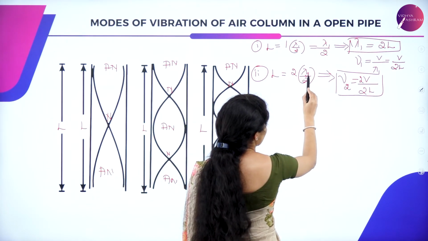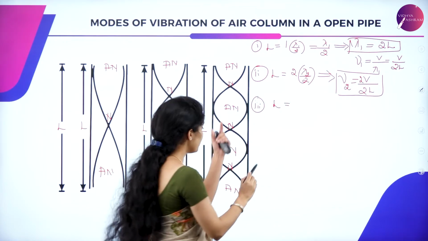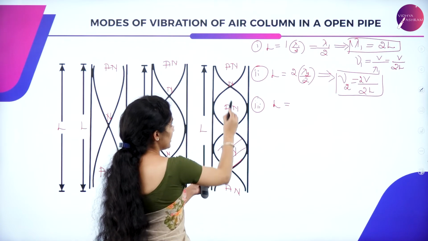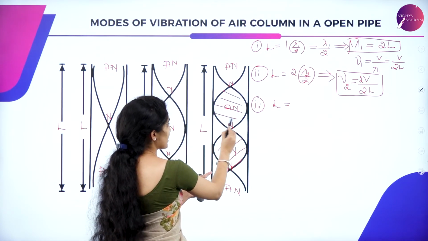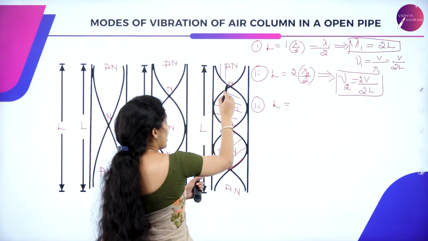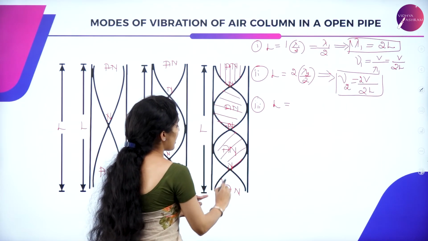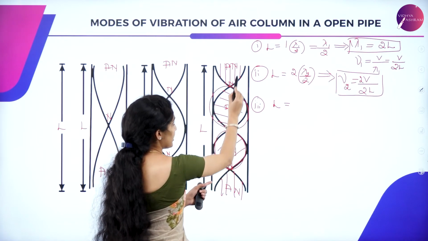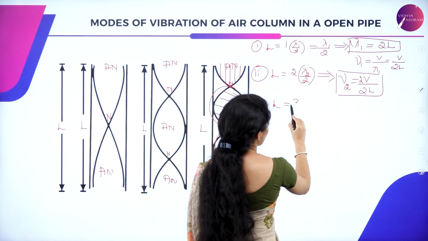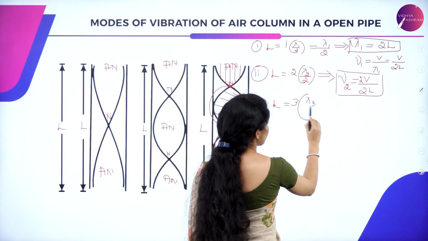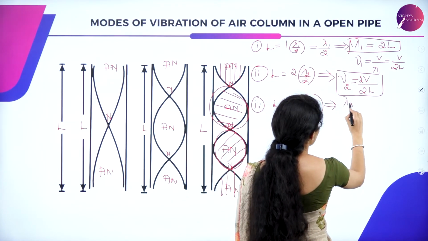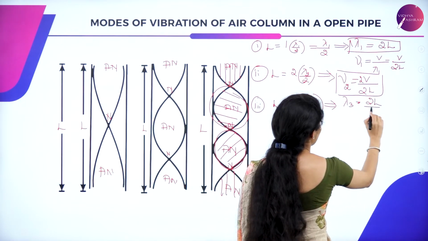In the third figure, you have one segment, two segments, and three segments, each half wavelength. So you have 3 into lambda 3 divided by 2, which is L, so you get lambda 3 as 2L by 3.